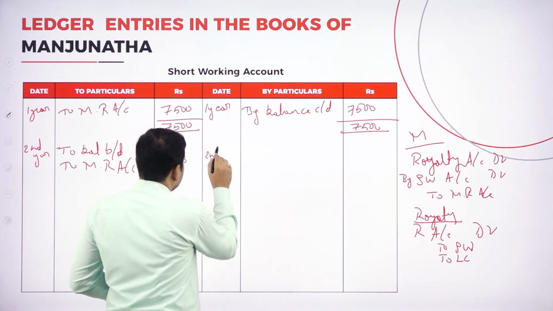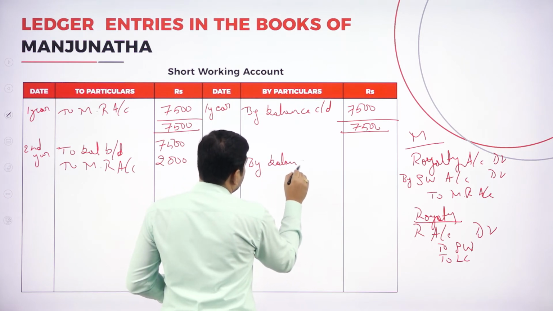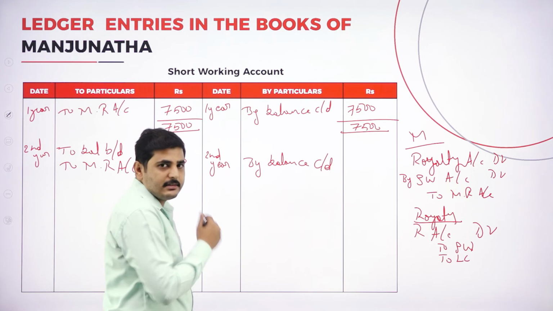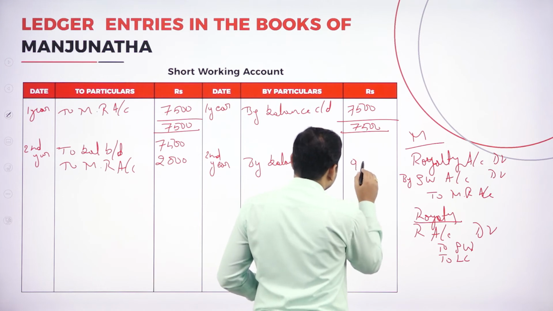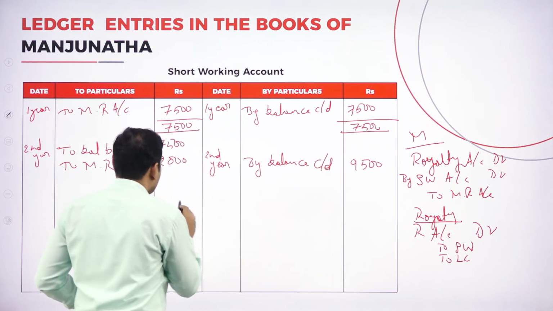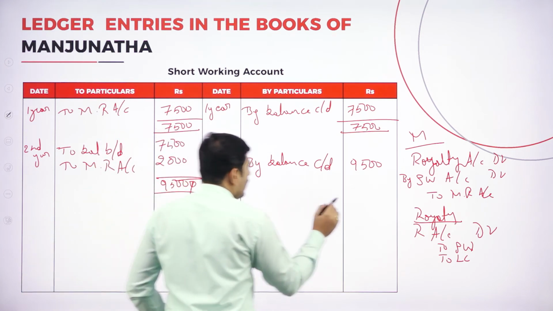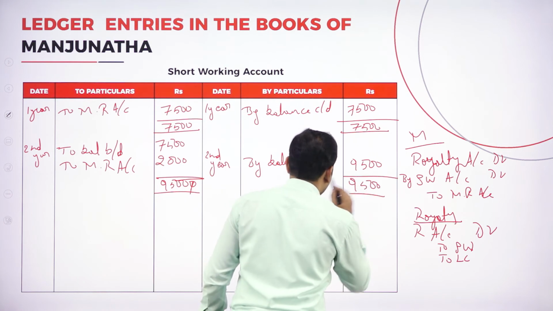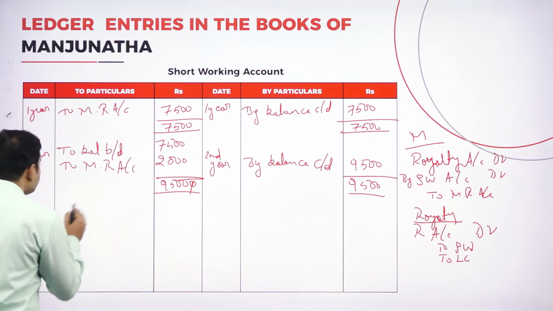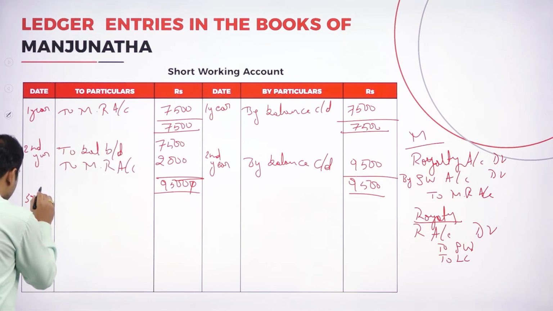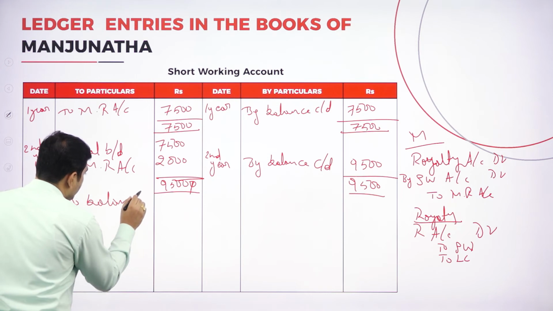So on the second year, by balance carried down. For the second year it is 7,500 plus 2,000, which is 9,500. So again that amount should be tallied, 9,500. Here also 9,500. Again on the third year the balance has to be brought down, to balance brought down 9,500.